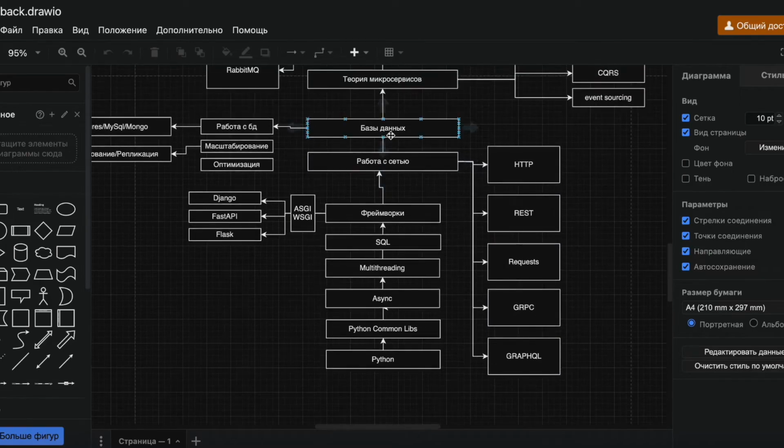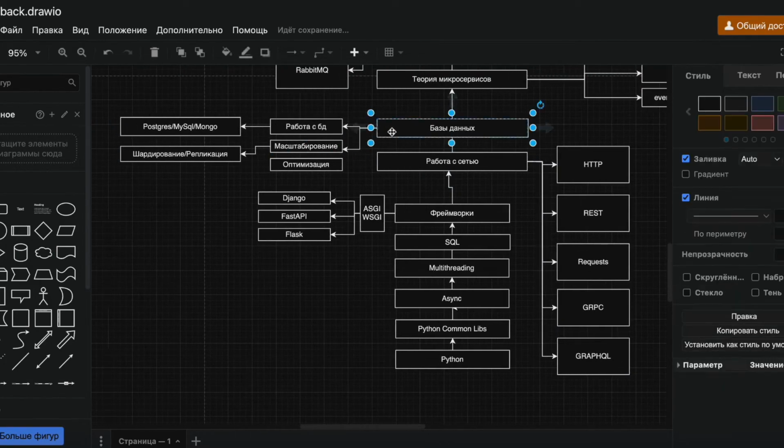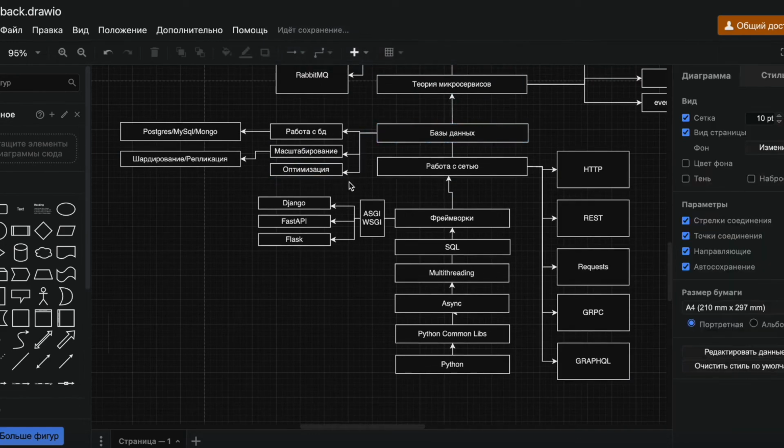Next up is databases. It won't come as a surprise that databases are important and you need to know them. But to feel as comfortable as possible, we have a division here. I didn't draw arrows here, but let's assume they were already there. Let's save it. Bam! What is this? Working with a database. You can use any database, but at the very least, here are 3 DBMSs that we have, which you should be able to work with and know how to interact with. These are PostgreSQL and MongoDB.